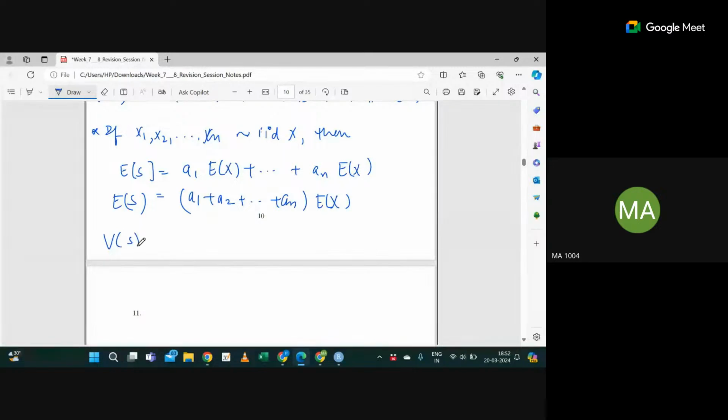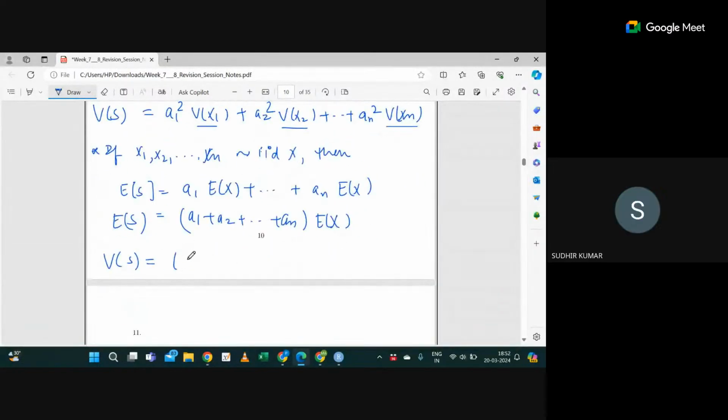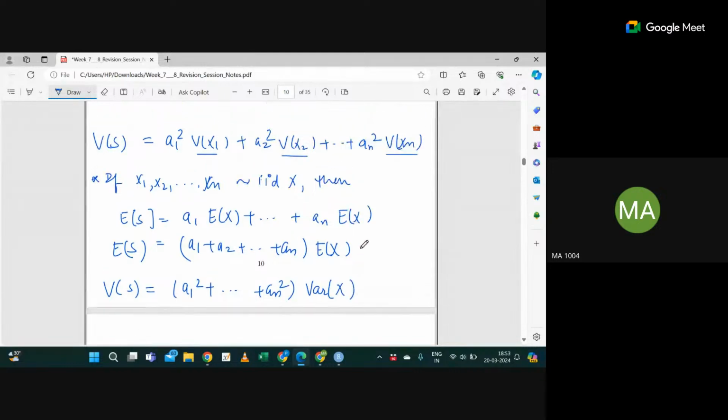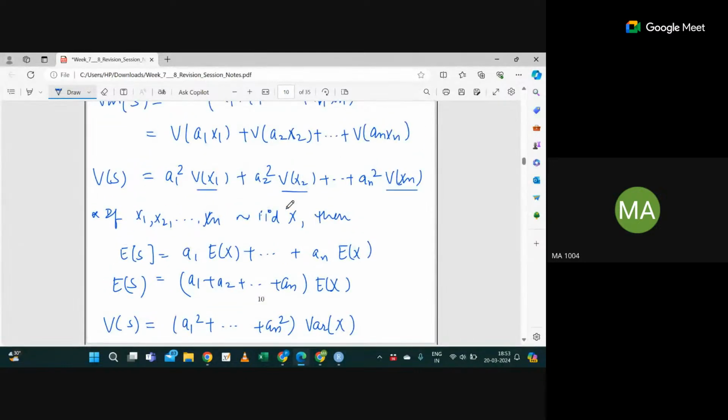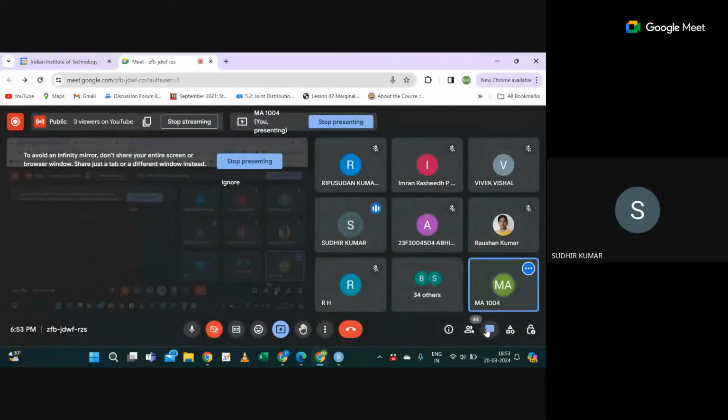And what about the variance of S? All the variances will be the same, right? It won't be sigma square by n. I'm not talking about the variance of X bar, this is just the variance of the summation of your Xi's. Is this clear? Yes, clear.